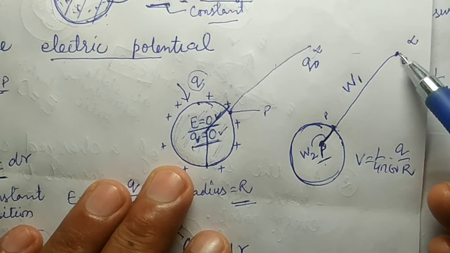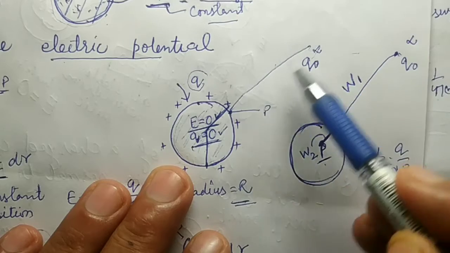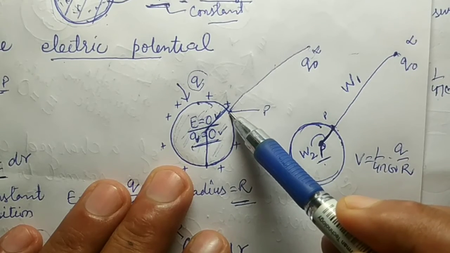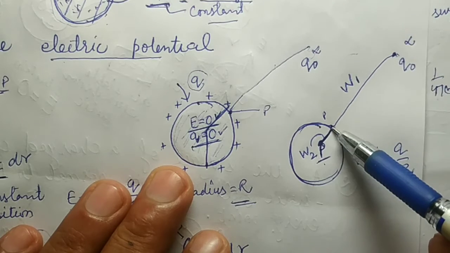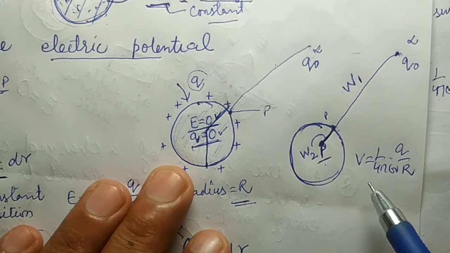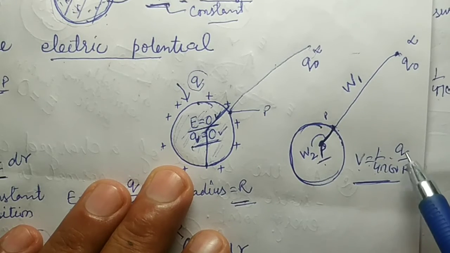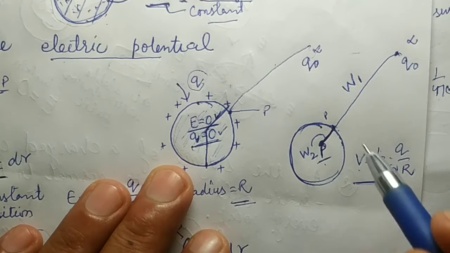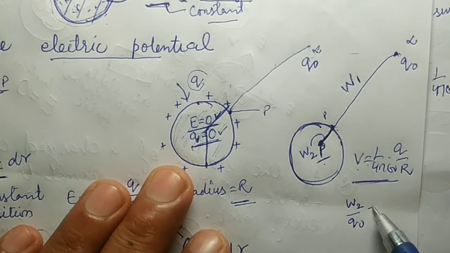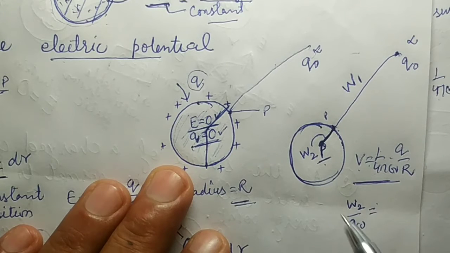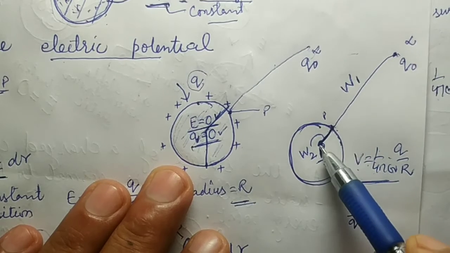We have already calculated the amount of work done to bring a charge from infinity to the position on the surface. So the work done to bring a unit charge from infinity to the surface is V equal to 1 upon 4 pi epsilon naught Q by R. Now what is the work done W2 per unit charge q naught? That is the work done per unit charge to bring it from the surface to this point.